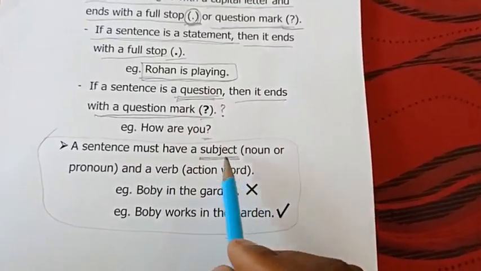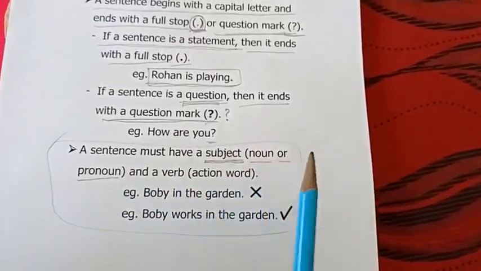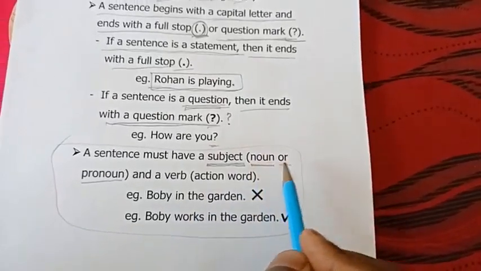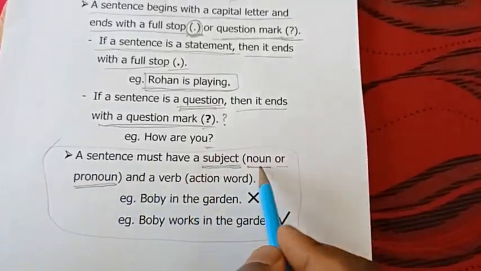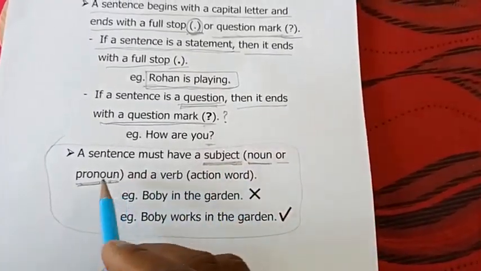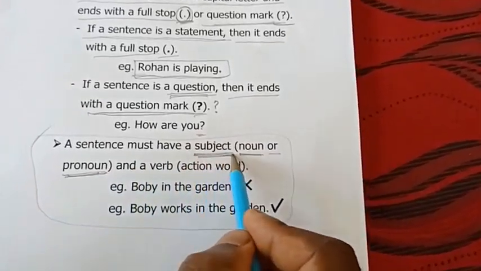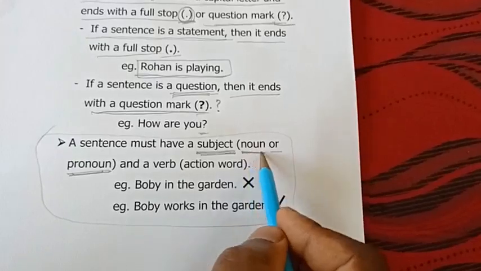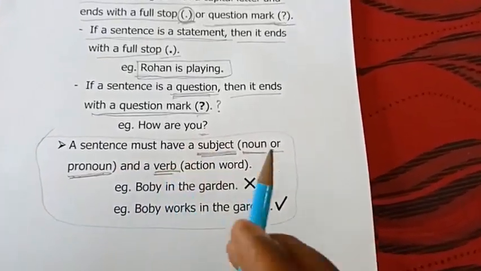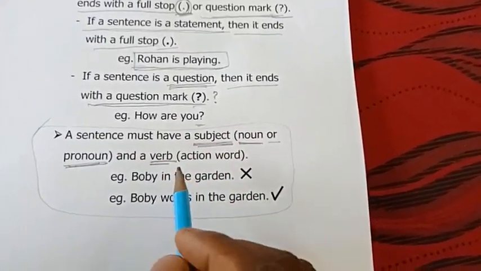So, who can become the subject? Noun or pronoun. This noun and pronoun also will come in our subsequent lessons. So, noun or pronoun can become the subject. So, a sentence must have a subject. Subject may be a noun or pronoun, and a verb. There must be a subject and a verb in a sentence.